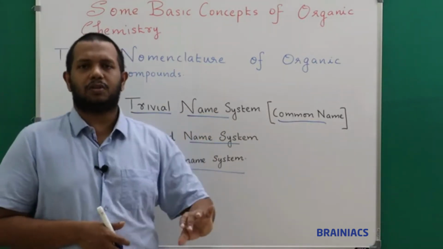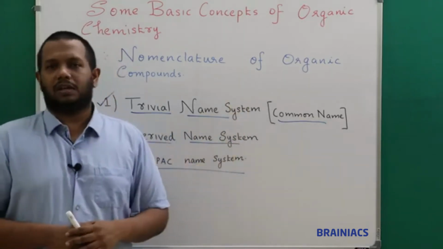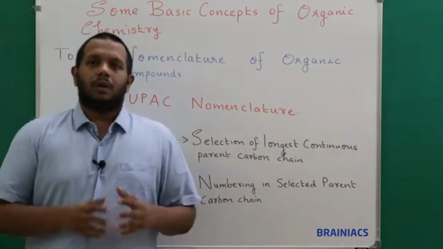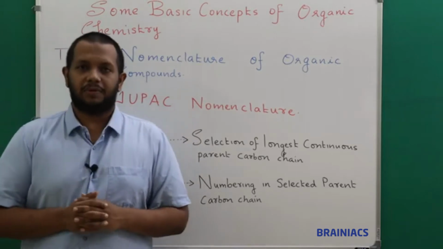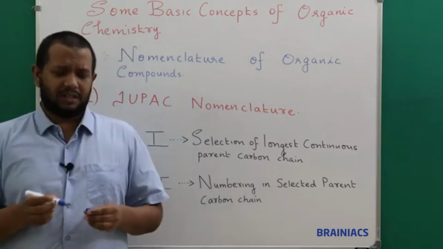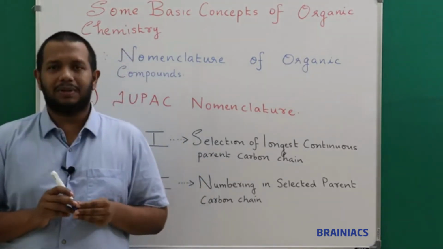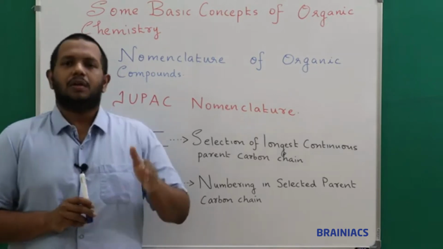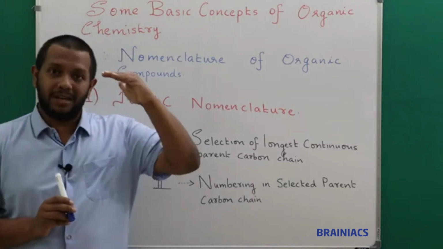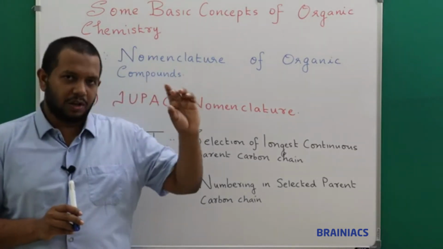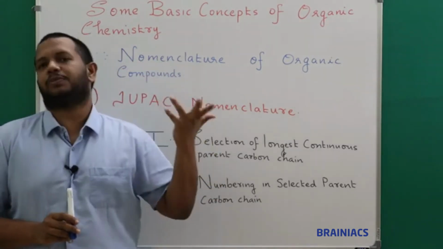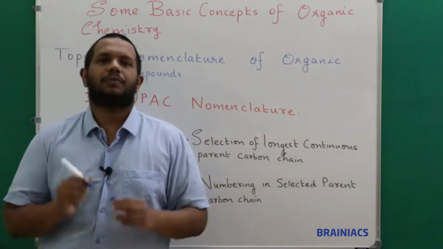Now we will go to our first topic in nomenclature, that is the IUPAC naming system. So we will start with the concept of IUPAC nomenclature. Coming to IUPAC nomenclature, there are certain rules that govern how to put the names. Broadly speaking, there are two main rules that you should remember, and under each main rule there are sub rules. So we can say there are two main rules or two main steps. You can remember it like that.